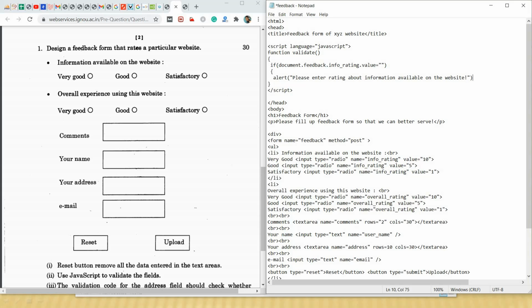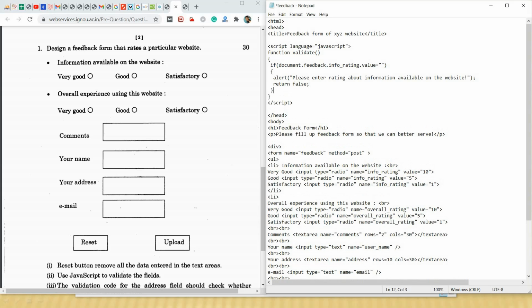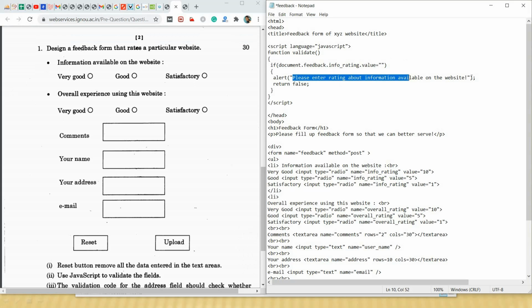So this text will be displayed. Then we will return false. Then we will close the if condition. So if suppose the user has forgotten to select the rating of information available on the website, he will be displayed this message, and returning false will make the form not get uploaded.